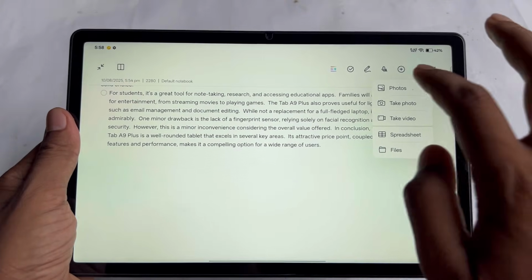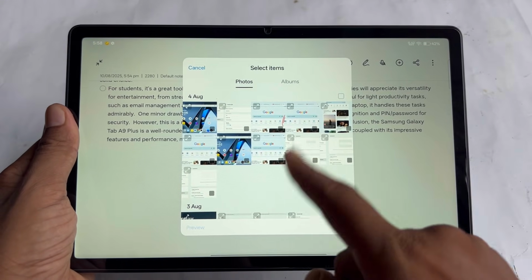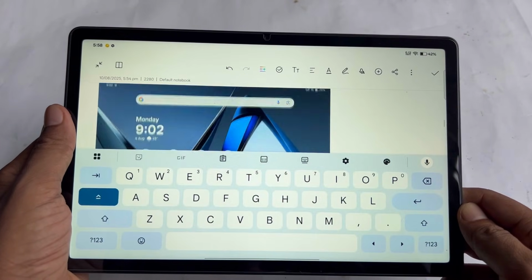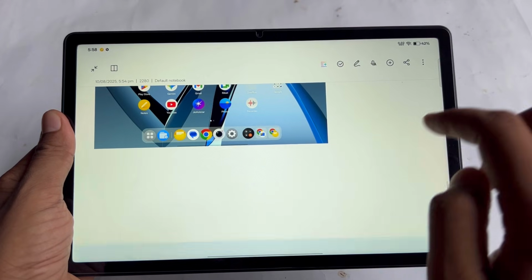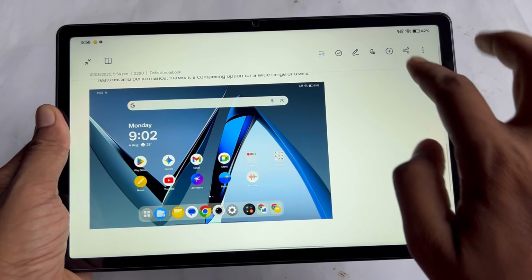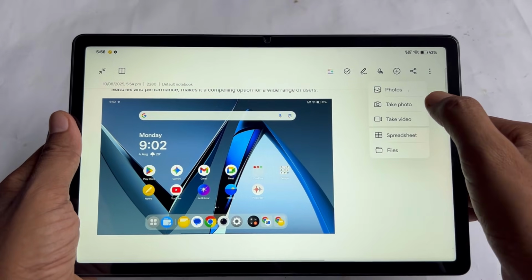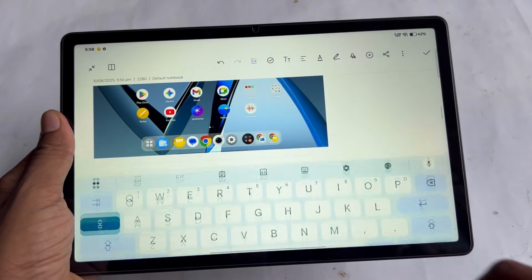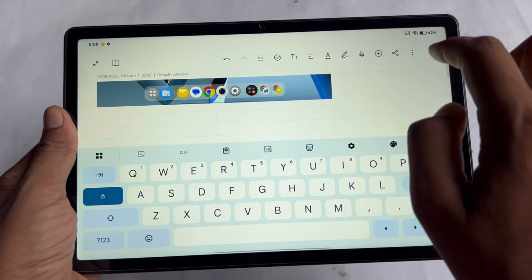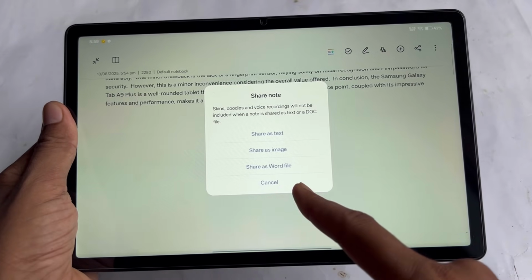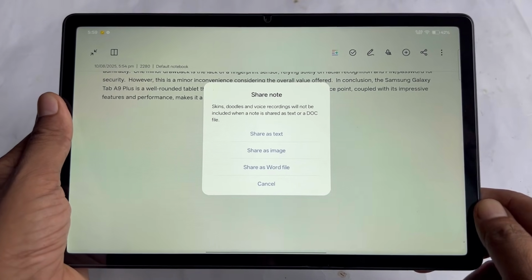If you click on the plus button, there are photos. You can take photos from your gallery into this app, and in this way you can insert this. You can also insert videos and many other things. Now you have to click on this. You can take a photo, you can tag a photo, and then there are spreadsheets and many other things. After that, if you click on this share button, you can share your text, image or word file.